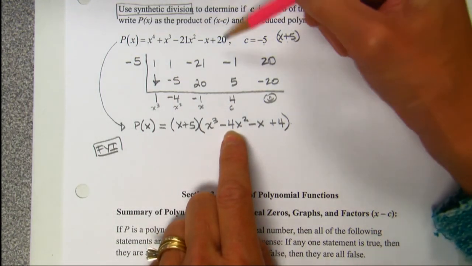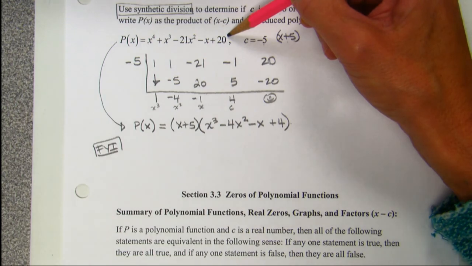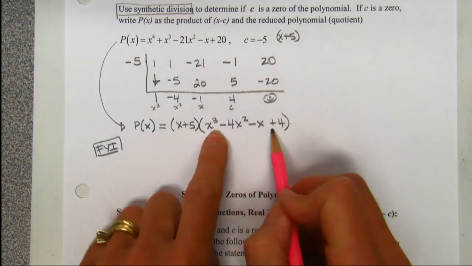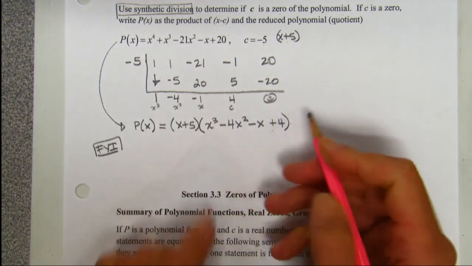But how many zeros is this guy going to have? How many x-intercepts is this going to have? 4, right? We look at the highest exponent. It's going to have 4 zeros. We can get all of them today. We know enough to get all of them today. Do you see this right here? Y'all can factor that. It's got 4 terms. We know how to factor 4 terms. We group them. All right, let's group them.